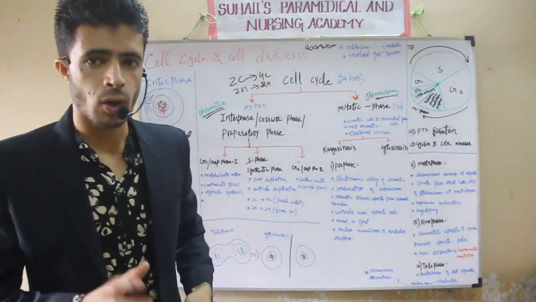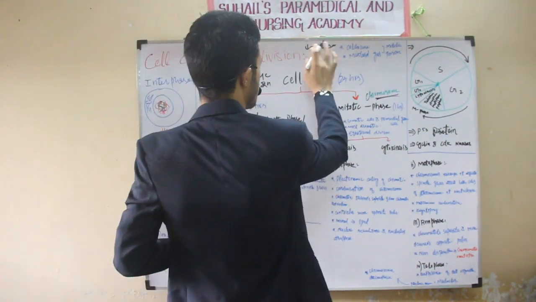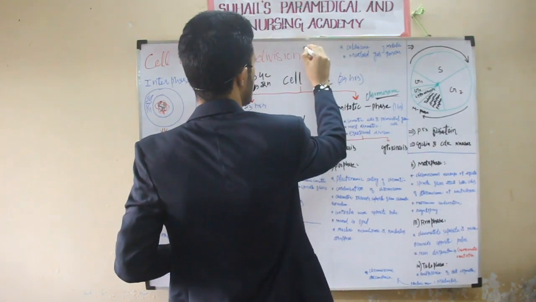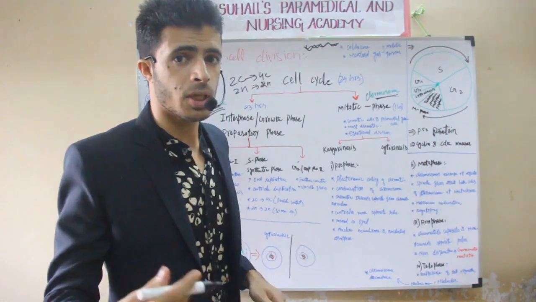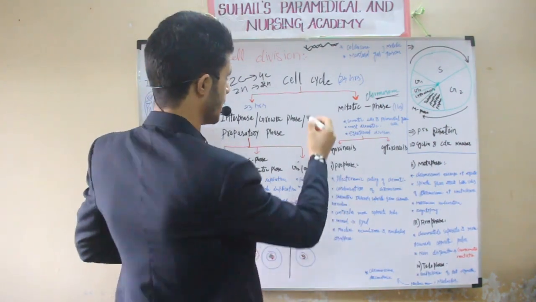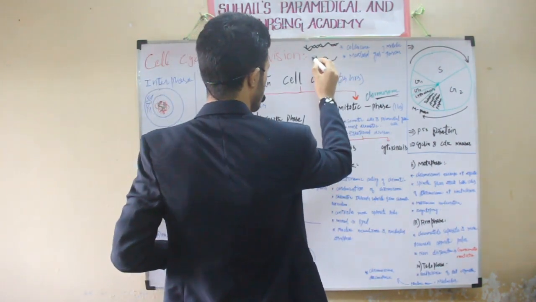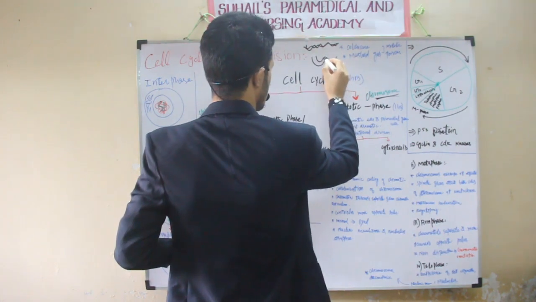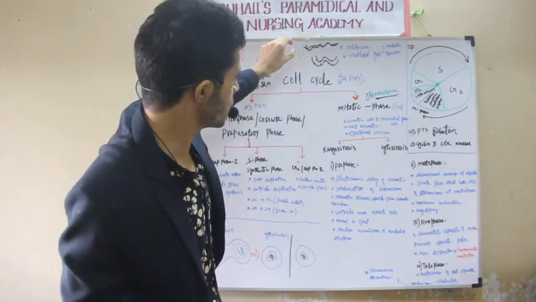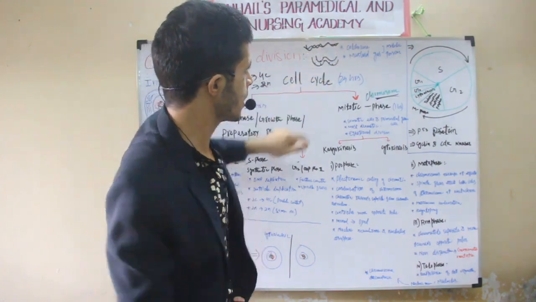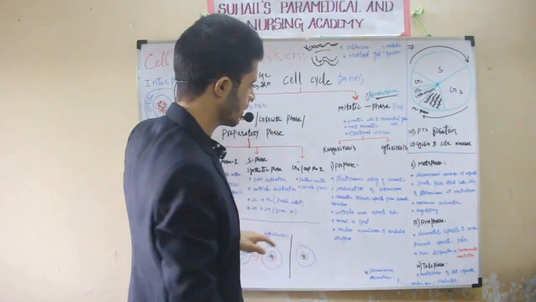The plectonemic coiling of chromosomes will occur. See, this is called plectonemic coiling. What is plectonemic coiling? This is the one coiling. But in case of meiosis, paranemic coiling will occur. That paranemic coiling is like this. That coiling is not so much coiled, but this DNA is very highly coiled. That is why plectonemic coiling will occur in this state.